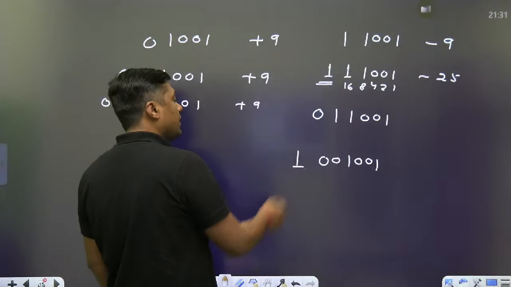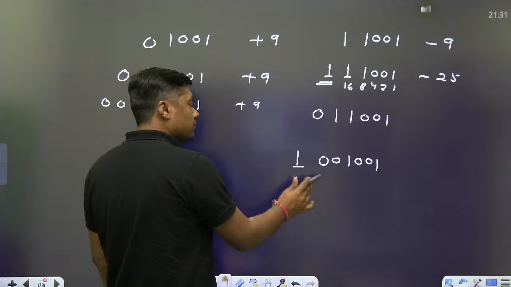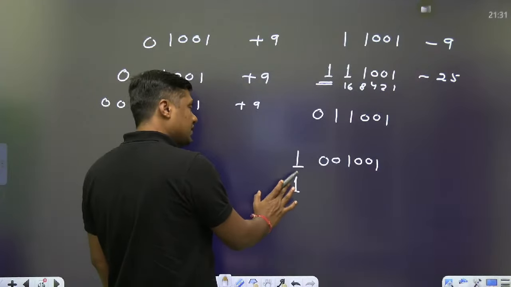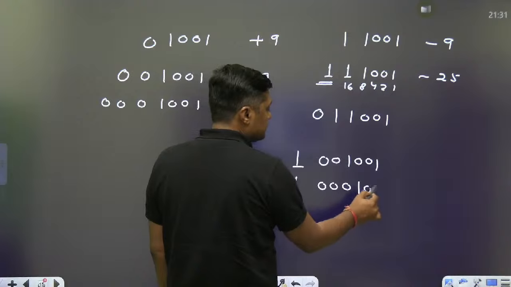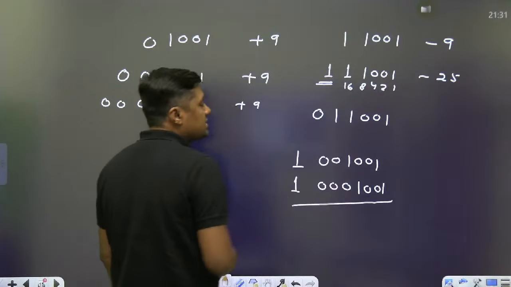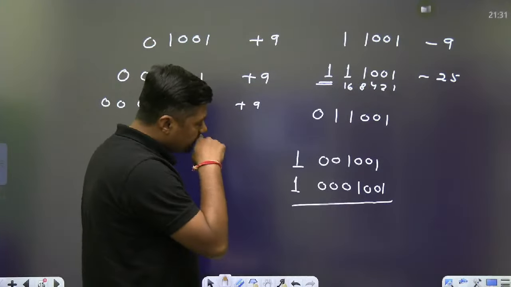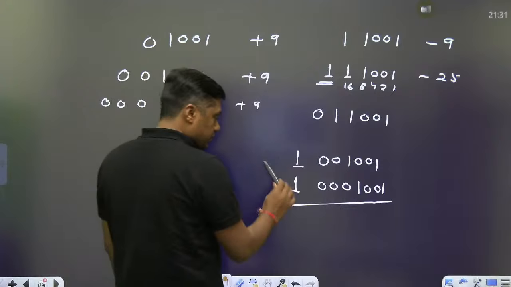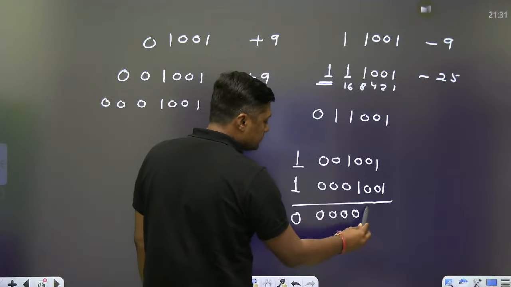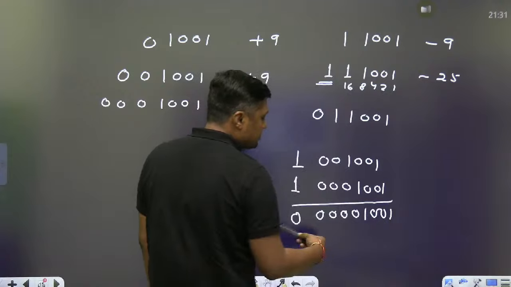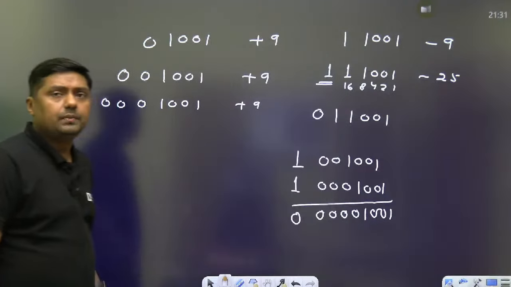This is minus 9. Again, sign bit as it is, put an extra 0 here. Again it is minus 9, and so on. If it is a positive number, again the sign bit will remain the same. You can add an extra 0 here. It will remain the same.